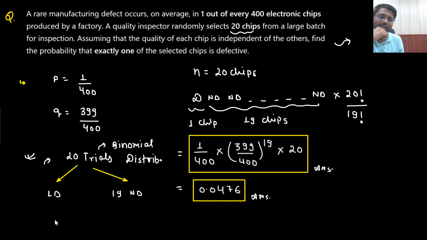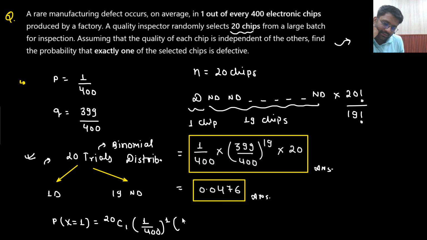So what does that mean? I could have solved it in this manner as well. Probability of getting success only one time. So out of 20, only one should be defective, and the rest 19 should be non-defective. So this answer I could have also done. This could also be my answer.